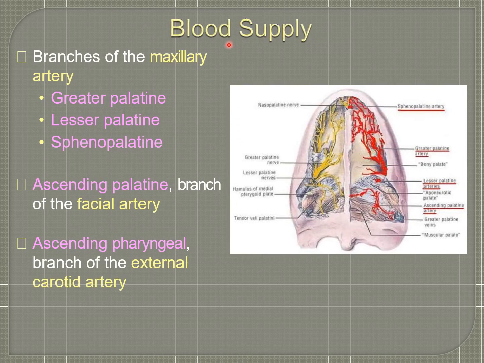About the blood supply, it is through branches of the maxillary artery. It includes the greater palatine, lesser palatine, and sphenopalatine arteries. Additional blood supply comes from the ascending palatine, a branch of the facial artery, and the ascending pharyngeal artery, a branch of the external carotid artery. Here you can see the ascending palatine artery, lesser palatine artery, greater palatine artery, and sphenopalatine artery.